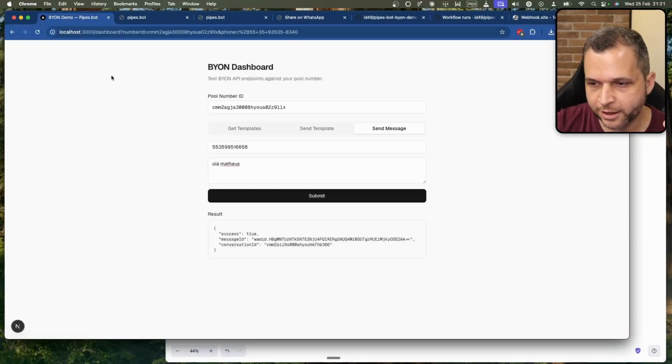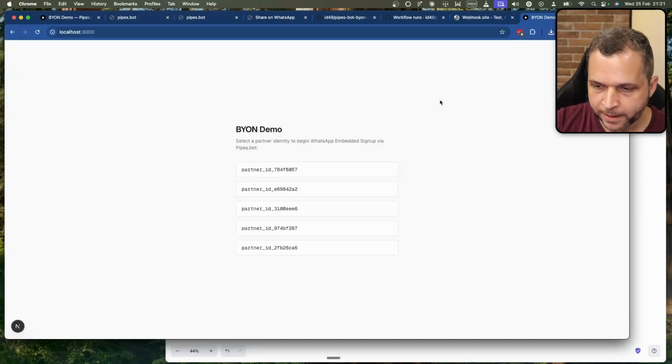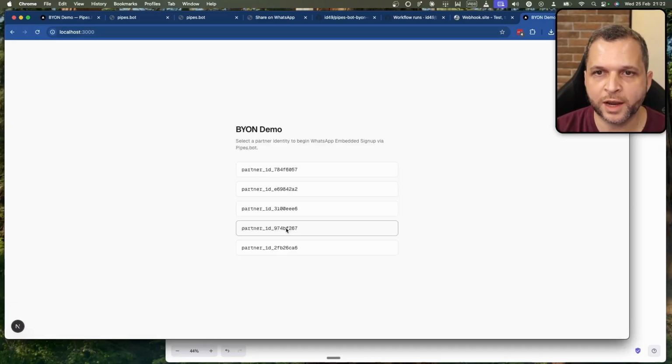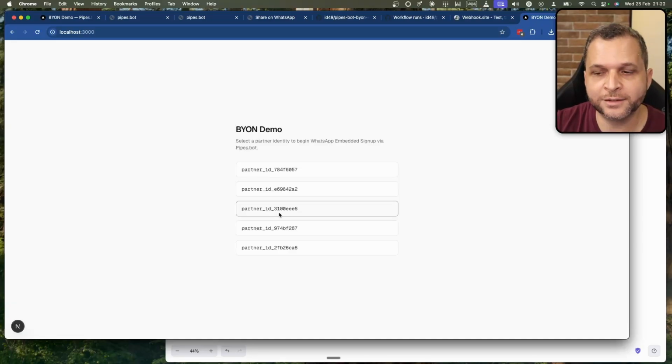So we have a bring your own number dashboard that we can use. I'm going to copy this and open the home here. So what is the idea? You have your customer ID, and probably you want to send and receive messages on behalf of this customer. So here, just to simplify, we have the IDs of random customers that we onboarded already.